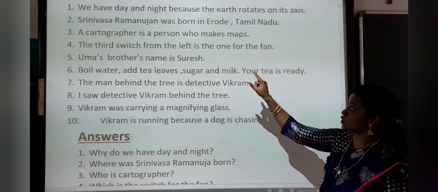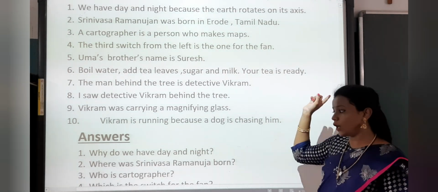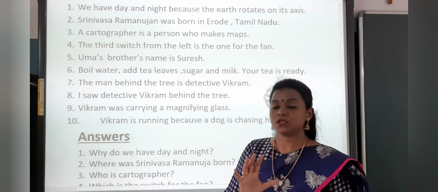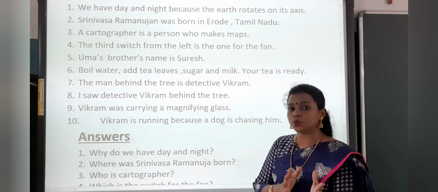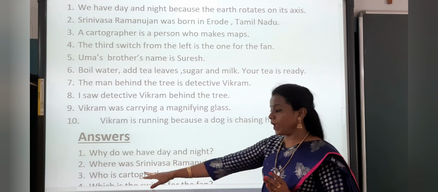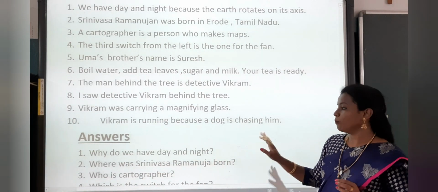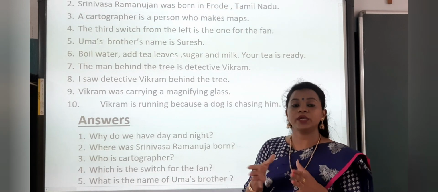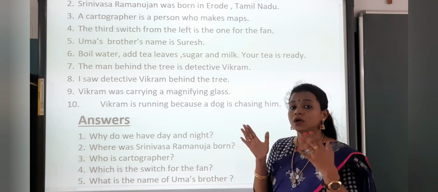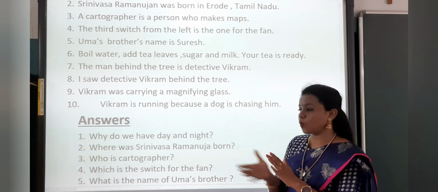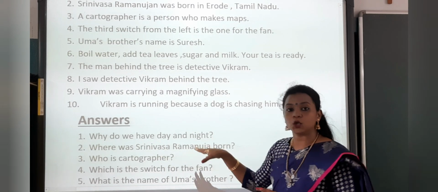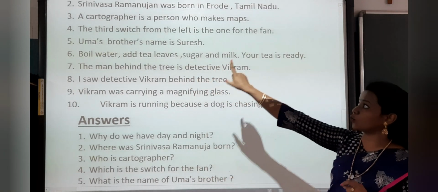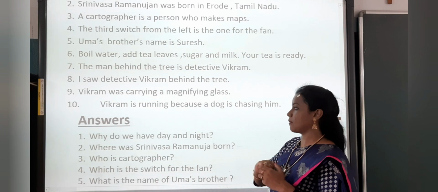Srinivasa Ramanujan was born in Erode, Tamil Nadu. So what do we need? They are talking about a place. So when they are talking about a place, which WH word will come? It is where. Where was Srinivasa Ramanujan born? A cartographer is a person who makes maps. Now here we are talking about a person, so what will come? Who is a cartographer? So what is the answer? A cartographer is a person who makes maps.